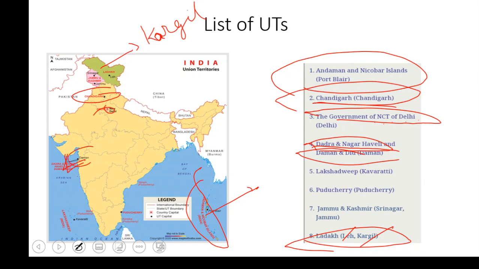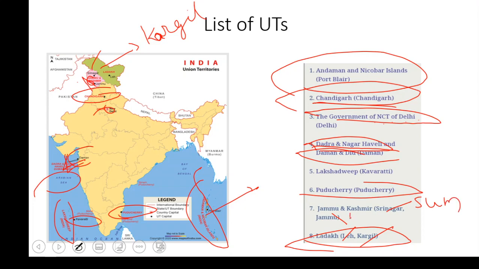Okay, please remember we have Lakshadweep in the Arabian Sea, and the capital is Kavaratti. We have Puducherry here, and the capital is Puducherry only. We have Jammu and Kashmir here, for which there are two capitals. First one is Srinagar and second one is Jammu. Srinagar would be the summer capital and Jammu would be the winter capital. Done. So this was about the UTs.